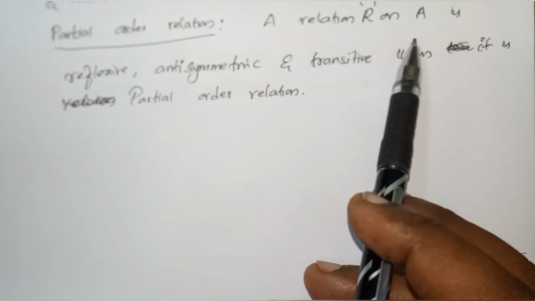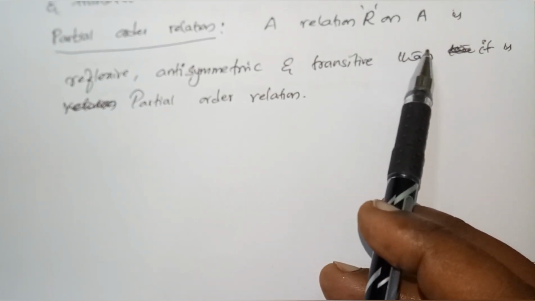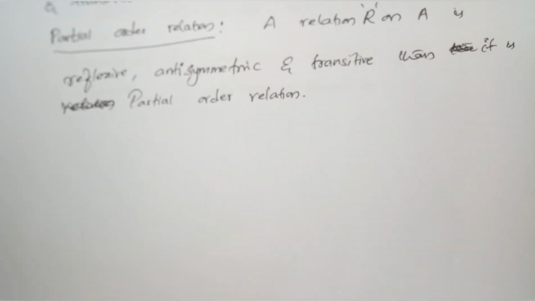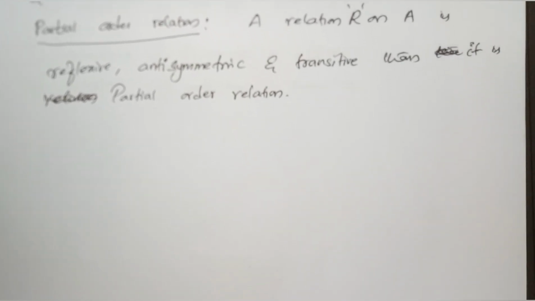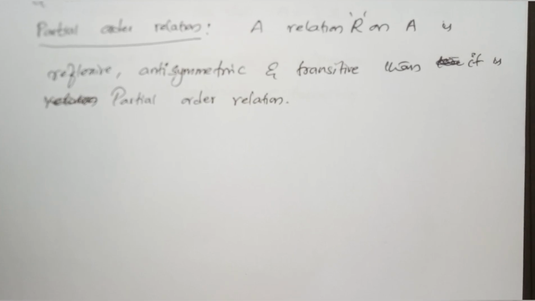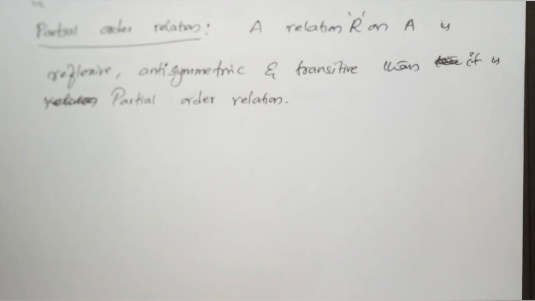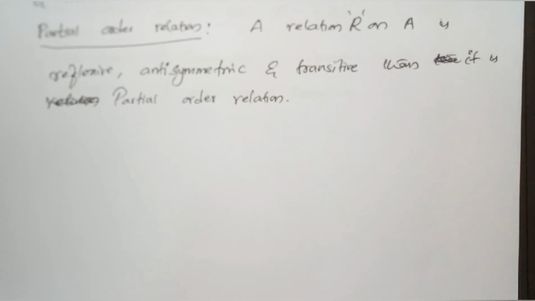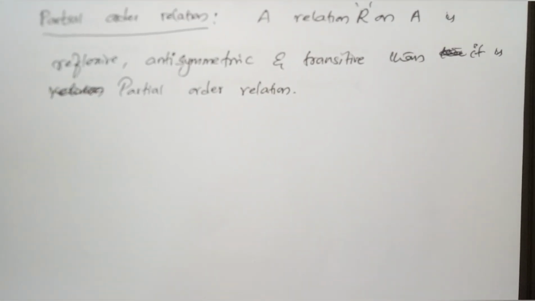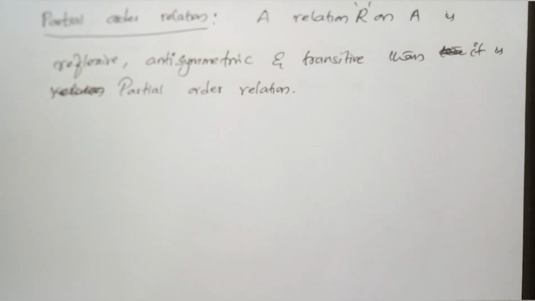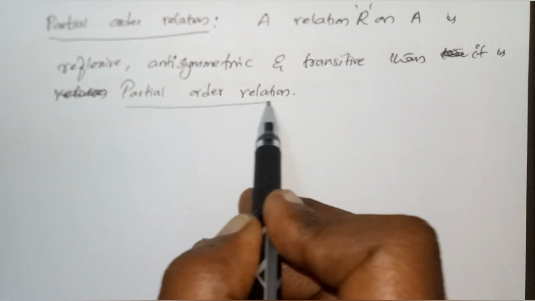A relation on R is reflexive, antisymmetric and transitive, then it is called a partial order relation. Is it clear? A relation on R is reflexive, antisymmetric and transitive, then it is called a partial order relation.